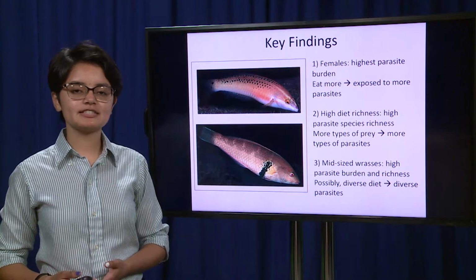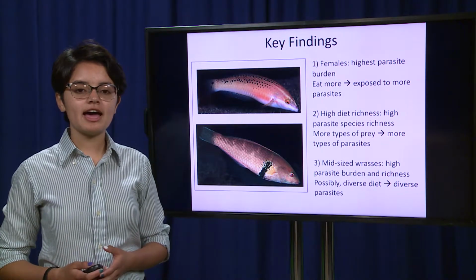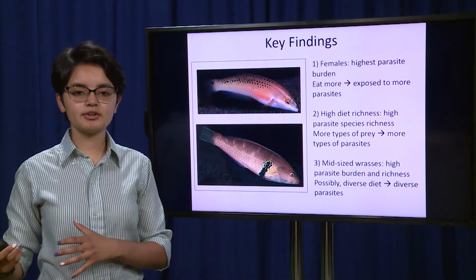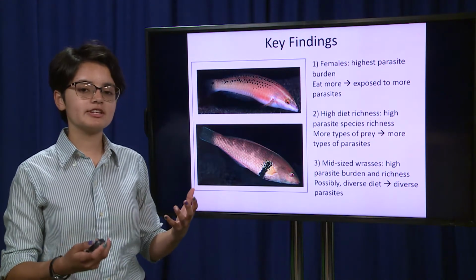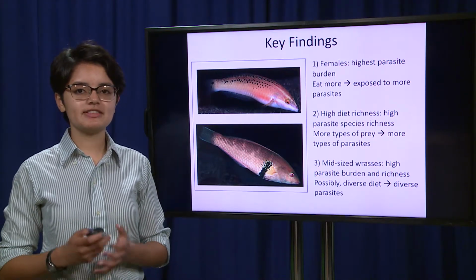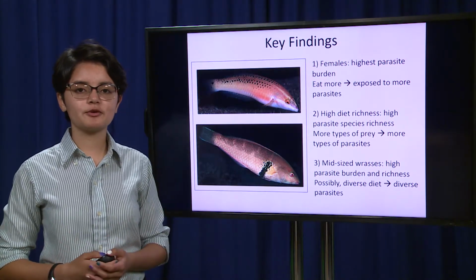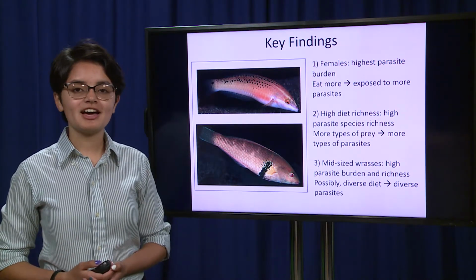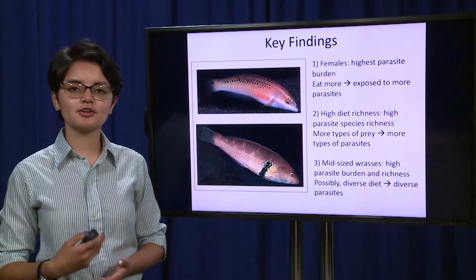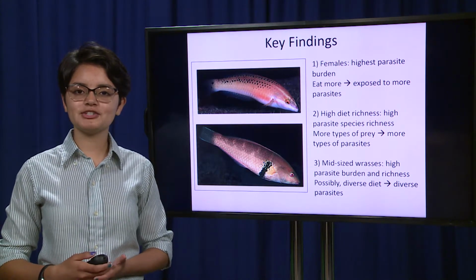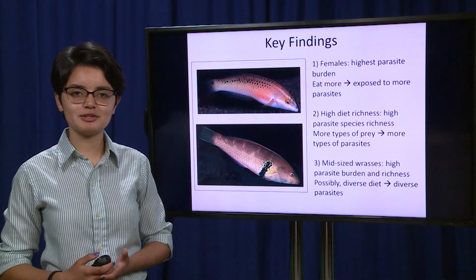Also across both sexes, mid-sized wrasses had the highest total number and the highest number of types of parasites. This could mean that a middle-sized fish can eat both very large and very small prey, and therefore gain the parasites of both. I plan to continue this research and look more at these results by looking at the other species of sex-changing fish in our kelp forest, the sheephead wrasse.